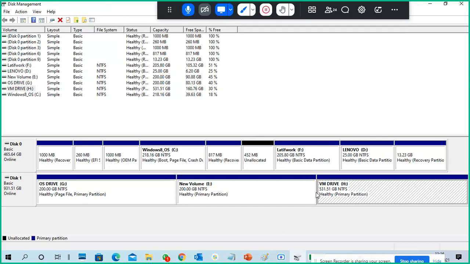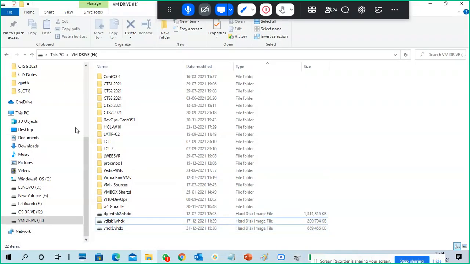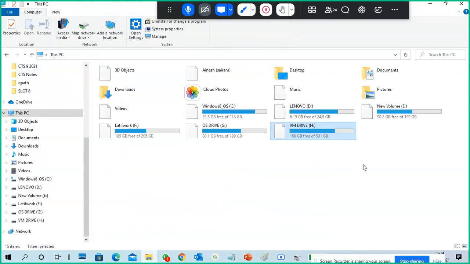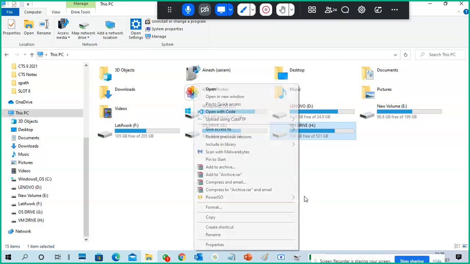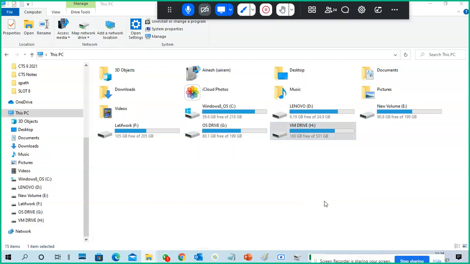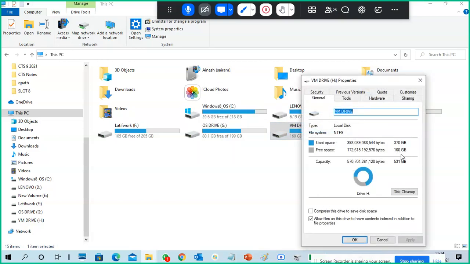And remember, the important thing is my H drive size. Now it is 160 GB free space out of 531 GB.